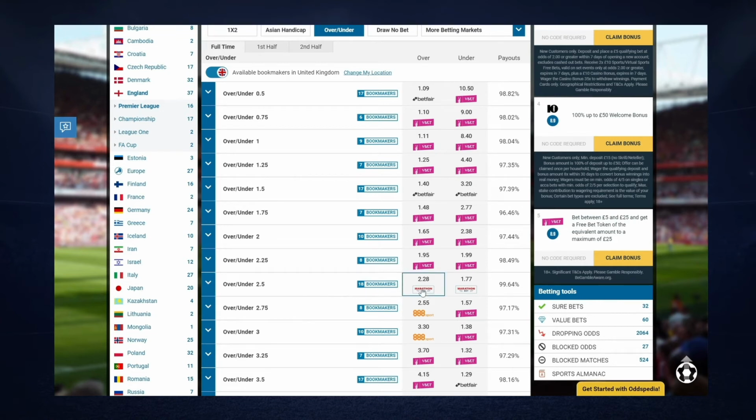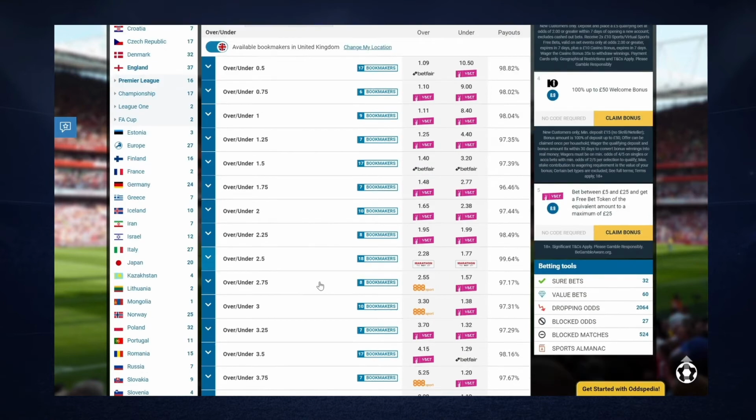Here we have this bookmaker offering you 2.28 for over 2.5 goals. So if in the game there are more than 2.5 goals, we should bet here and we will have odds of 2.28. And if it's under, we will have 1.77 odds. As you can see, we are focusing on over under 2.5 goals, but there are many opportunities in every bookmaker.